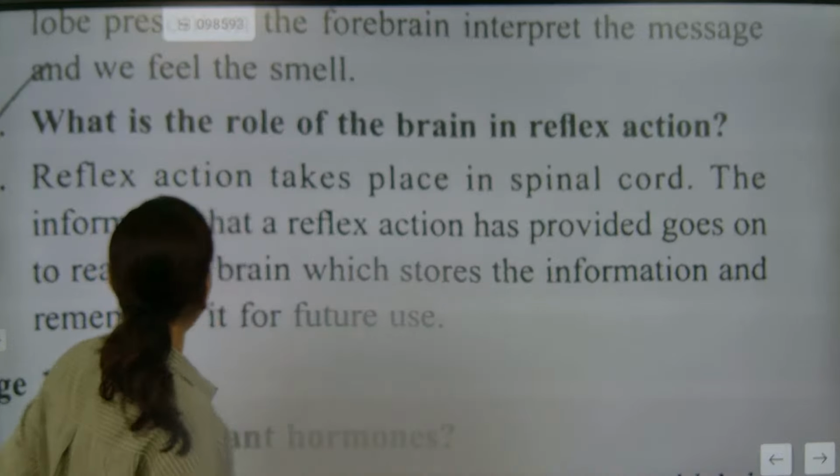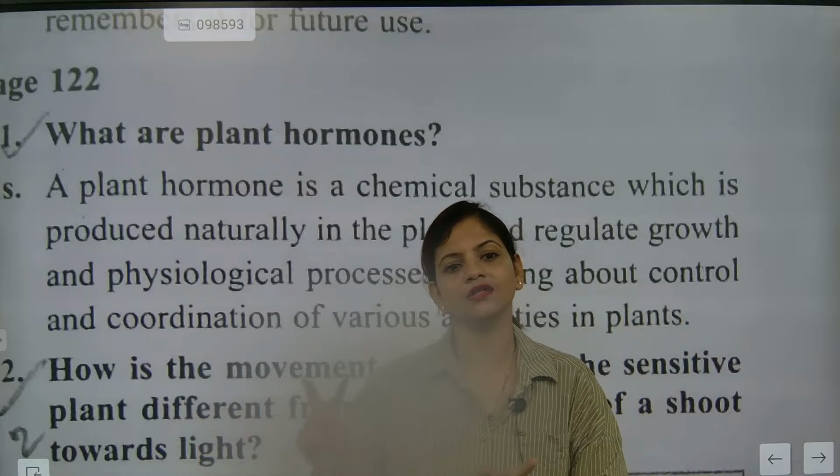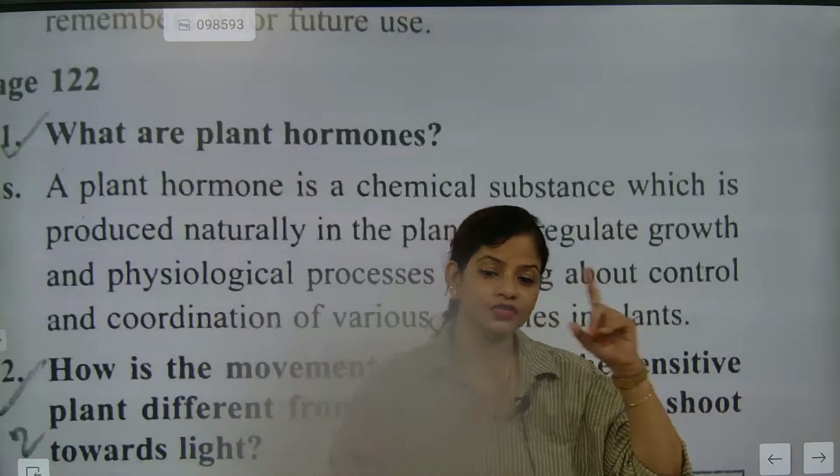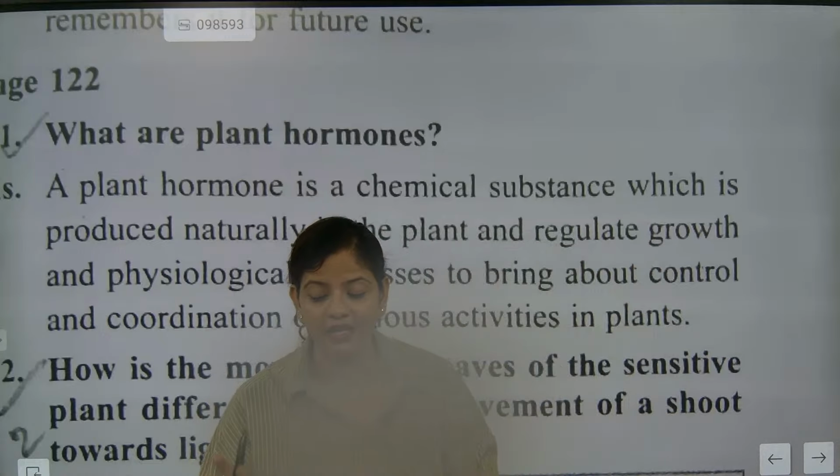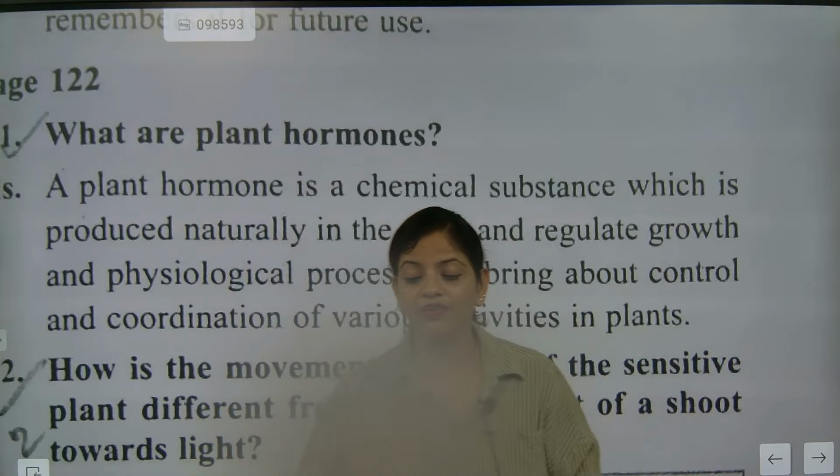What are plant hormones? So here they are asking a very specific question. Many students say abscisic acid, gibberellin, cytokinins, and auxin. They are the plant hormones. But what they asked first is, what are plant hormones? They are not asking what the types of plant hormones are. First, you need to read the question carefully. Very good, beta. Phytohormones are plant hormones, but they are asking one question, Sanjay.